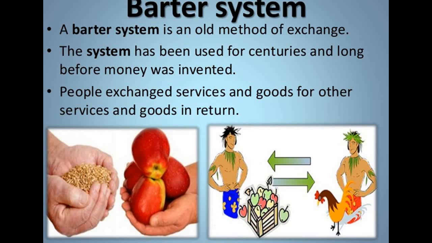A barter system is an old method of exchange. It is a very old method that has been used for centuries, long before money was invented. Here, people exchange services and goods for other services and goods in return. In short, people exchange their goods and services for the other goods and services they actually want. This is known as the barter system.